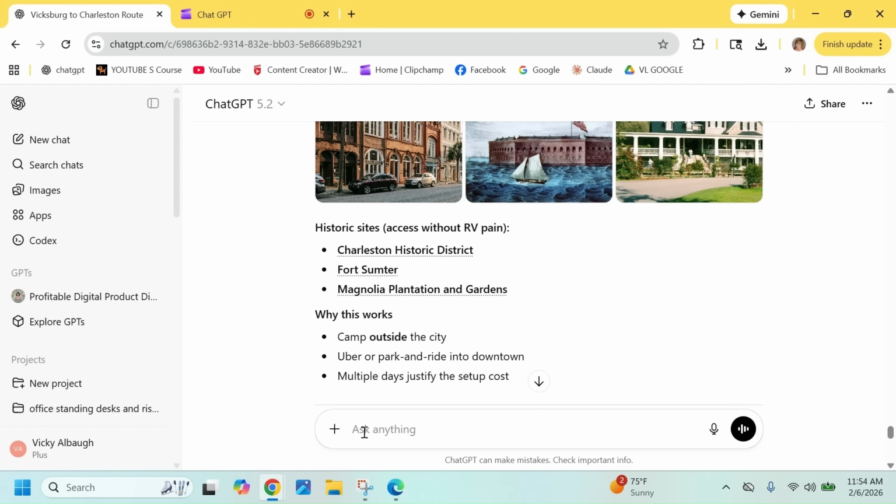So now I'm going to put in, if a stop has more than one historic site, make it a 2-night stay. Stops with only one site should be 1 night. So I'm going to type that in. Has more than one historic site, make it a 2-night stay. Stops with only one site can be 1 night. Okay, let's see what they give us.